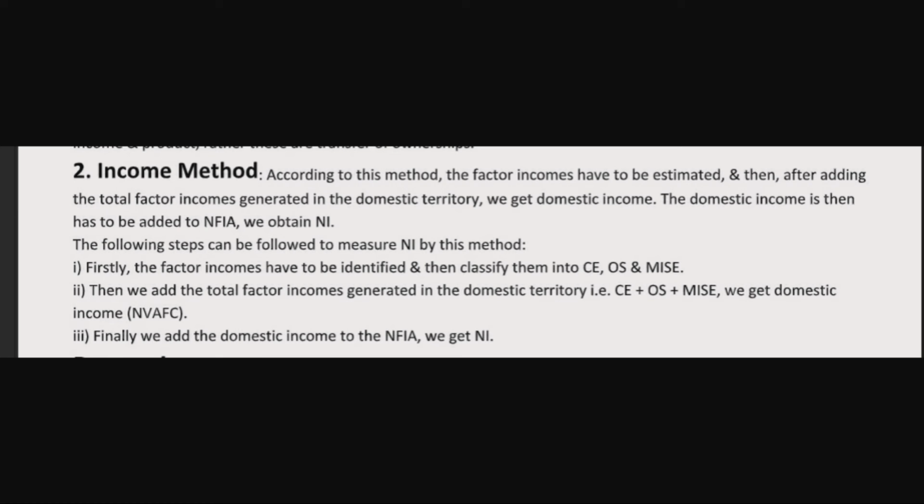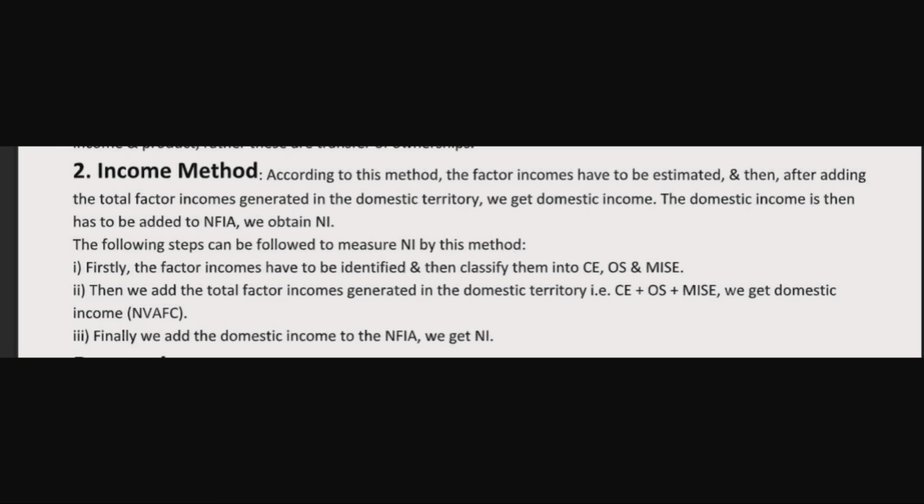Then the next method is the income method for calculating national income. According to this method, the factor income has to be estimated, that is income from 4 factors. And then after adding the total factor income generated in the domestic territory, we will get domestic income. The domestic income then has to be added to NFIA, that is net factor income from abroad. And then we will get national income.